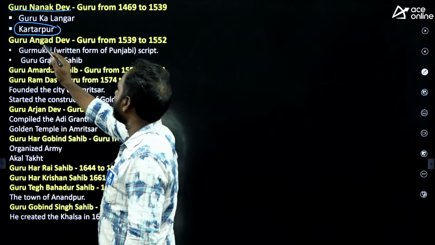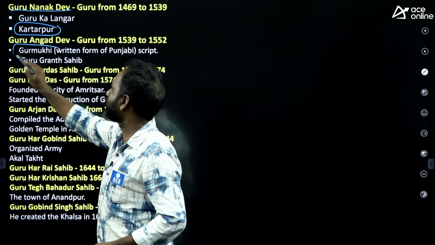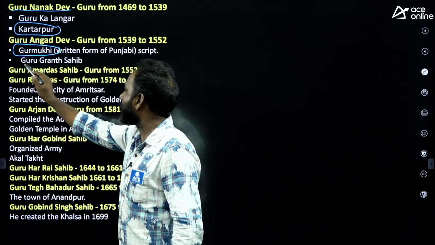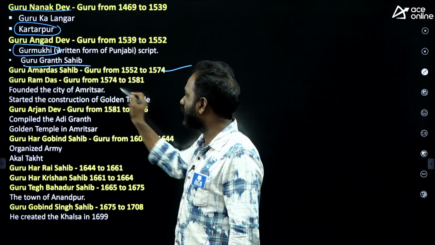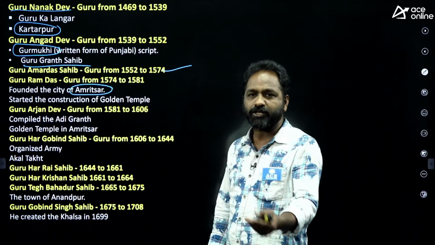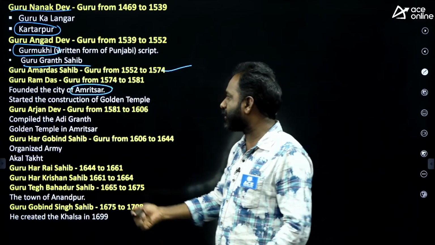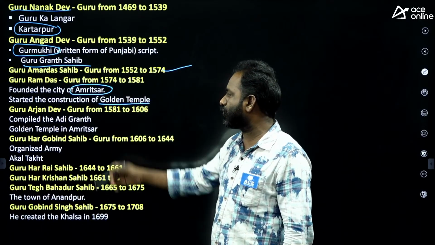Next, Guru Angad Dev, 1539 to 1552. He developed a new script called Gurmukhi script, and he started writing what became the Guru Granth Sahib, the sacred text of the Sikh religion. Next, Guru Amar Das, then Guru Ramdas. Guru Ramdas founded a city called Amritsar. Earlier it was called Ramdaspur. There he started the construction of the Golden Temple.